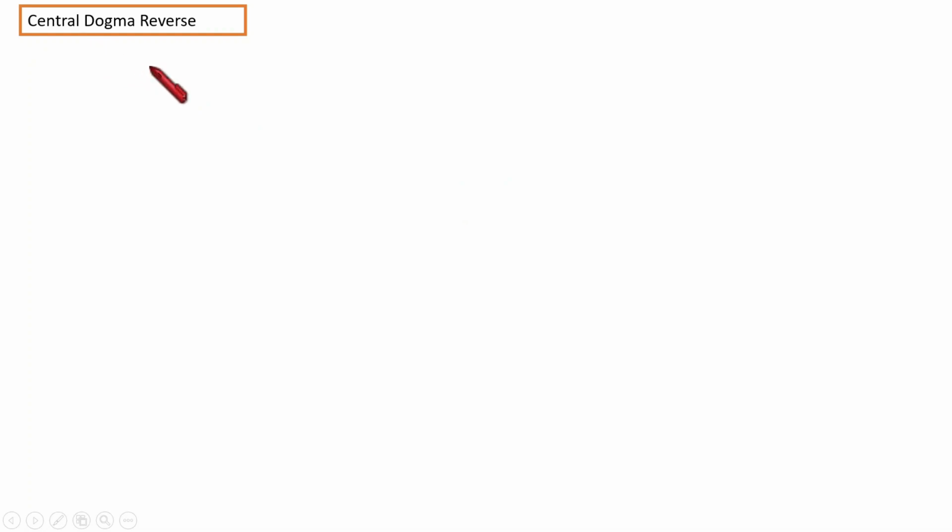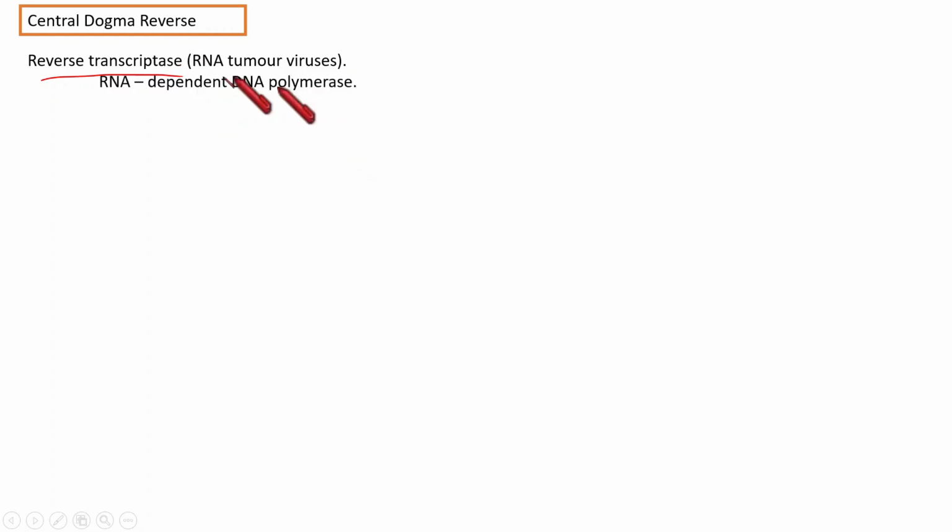But here we are going to see that a reverse pathway is also possible with the help of an enzyme, reverse transcriptase. And this enzyme is extensively studied in RNA tumor viruses. From an RNA, this enzyme can synthesize DNA.